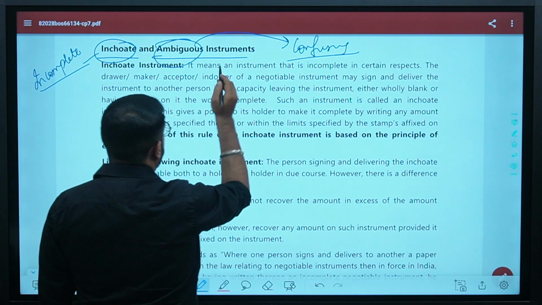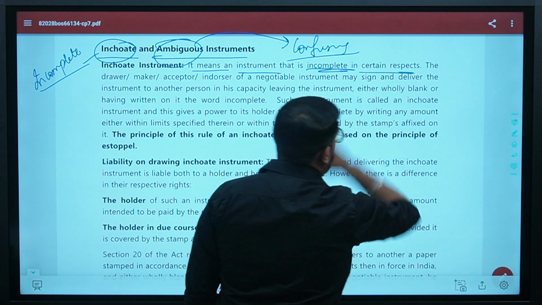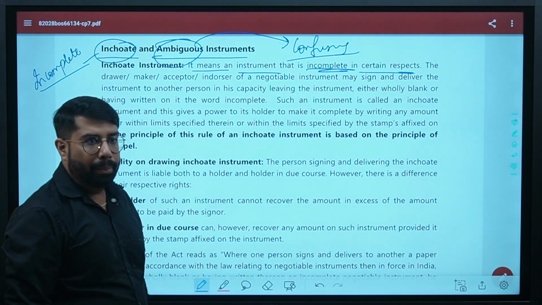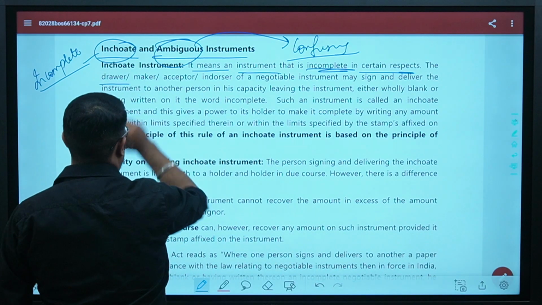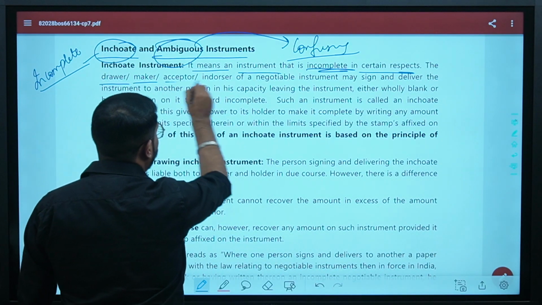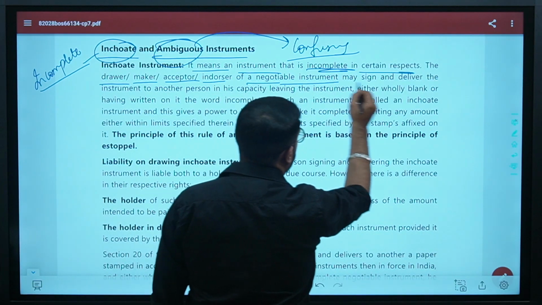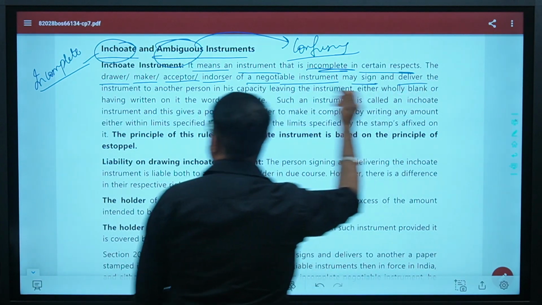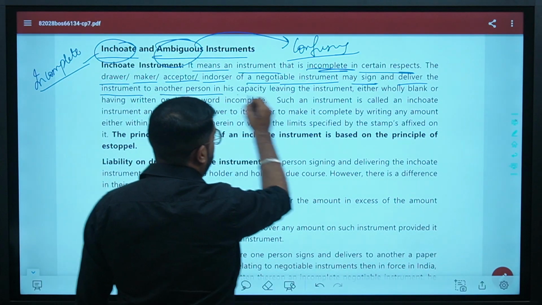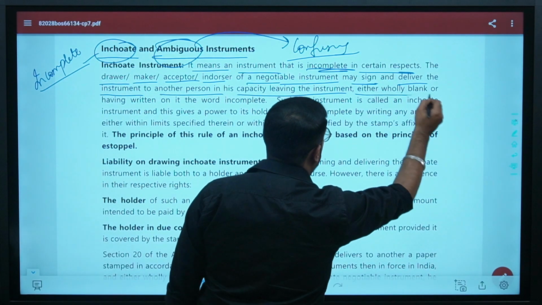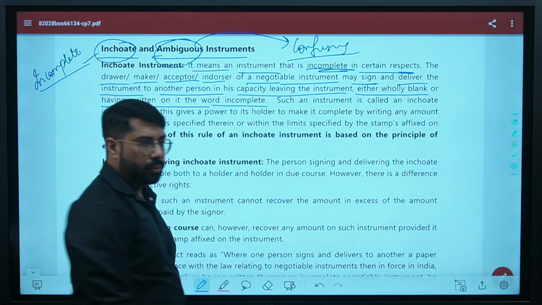Inchoate instrument means an instrument that is incomplete in certain respects. Many things are not specified here. For example, the drawer, the maker, the acceptor, the endorser of a negotiable instrument may sign and deliver the instrument to another person in his capacity, leaving the instrument either wholly blank or having written on it the word incomplete.